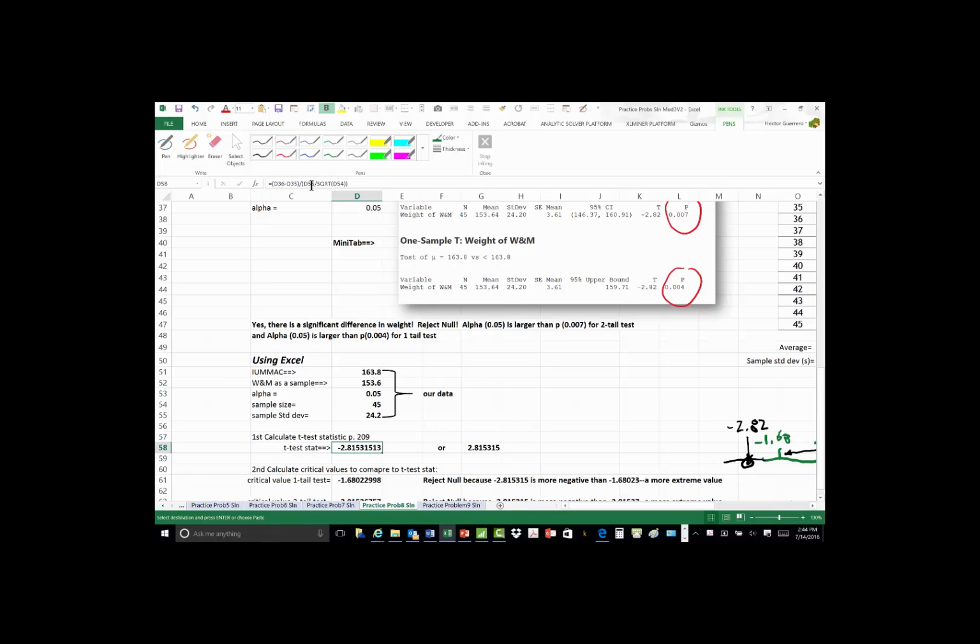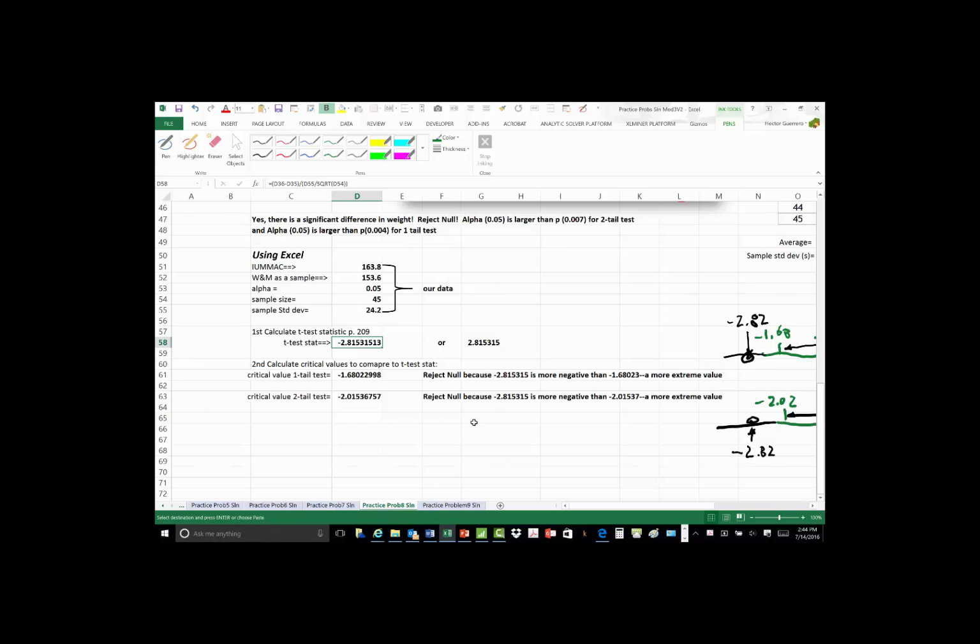In the denominator, I want to calculate the standard error, and the standard error is D55, which is the sample standard deviation that we calculated, and I divide that by the square root of the sample size, and that's 45. Again, this denominator is our standard error for the problem, and the standard error is divided into that difference.